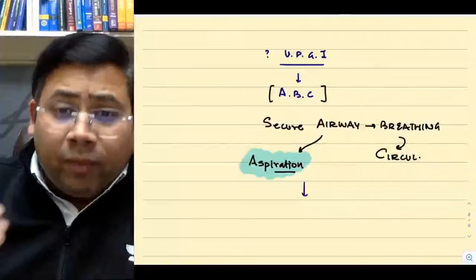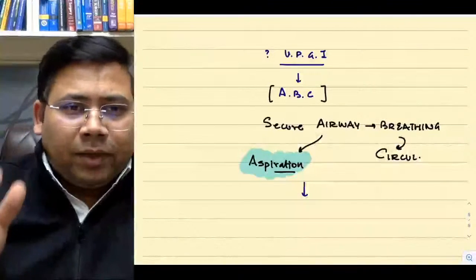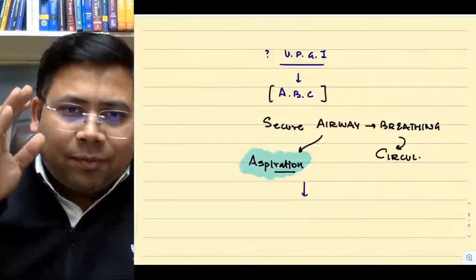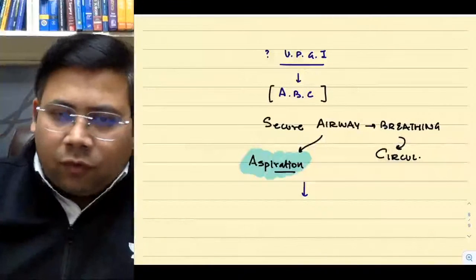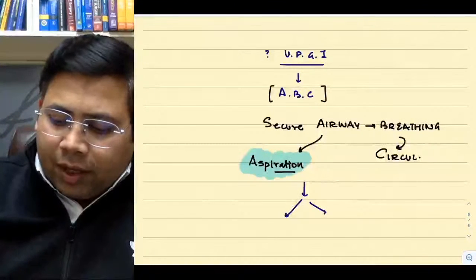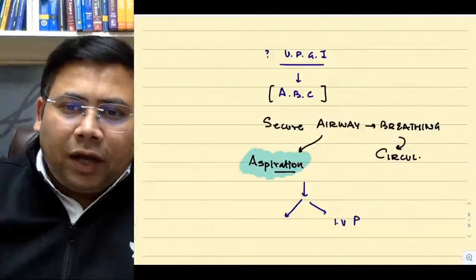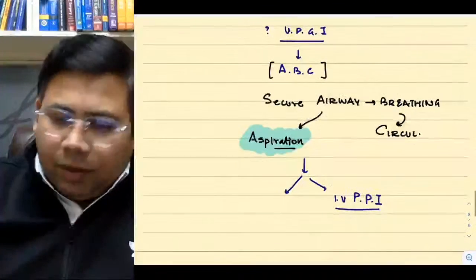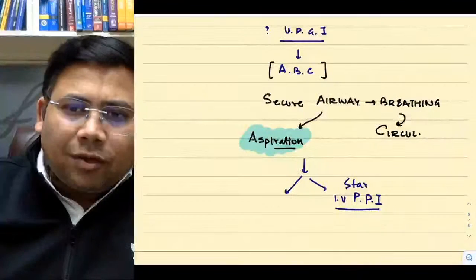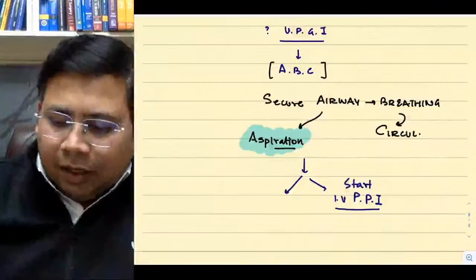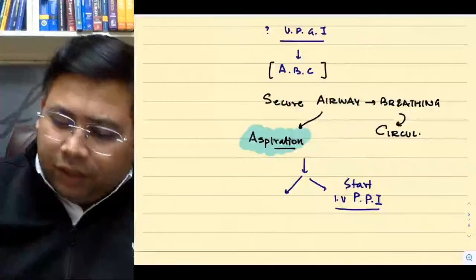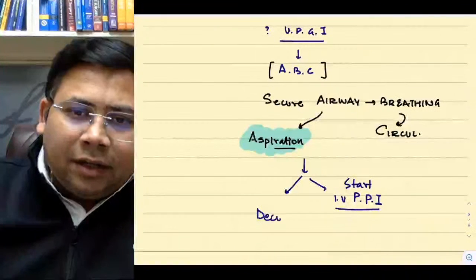After this, presuming that the most common cause of upper GI bleed is peptic ulcer disease, you have to do 2 things. First, start the infusion of IV PPIs. This is the first most important thing. The second is to decompress the upper GI tract. How will you decompress the upper GI tract?